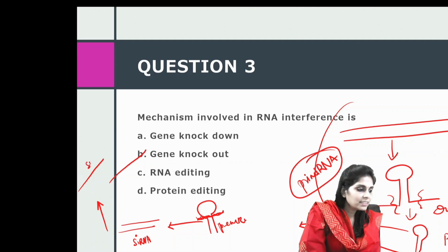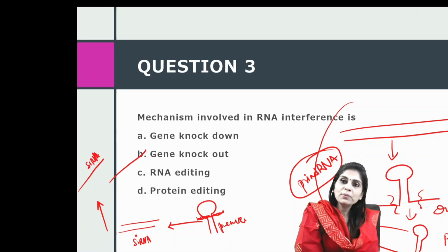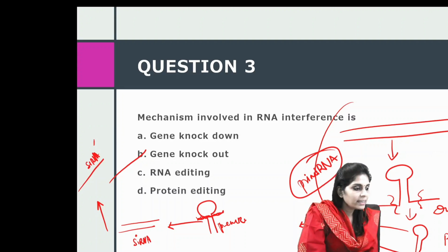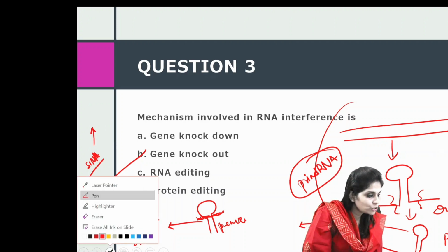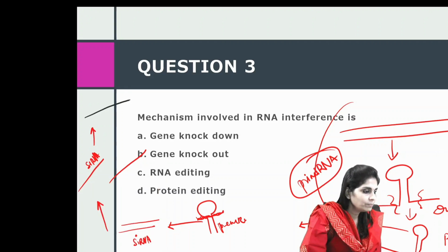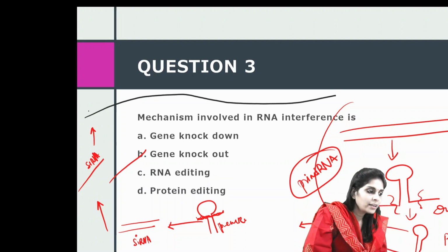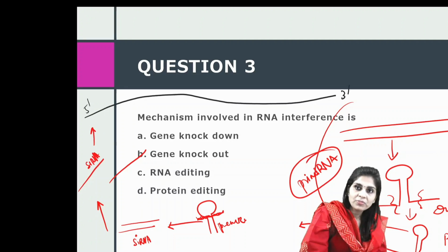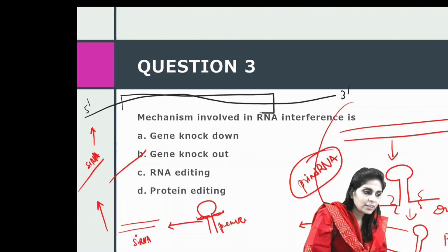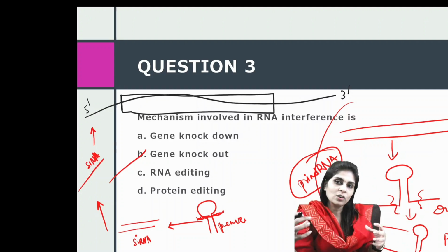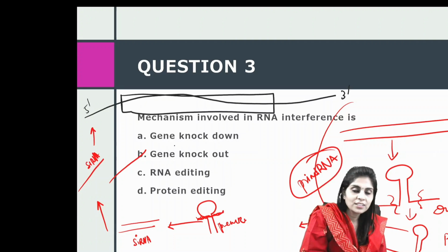Then the antisense siRNA will try to find complementary sequences on any of the fully formed mRNAs. So if these siRNAs find complementary sequences on any of the fully formed mRNAs, let me show mRNAs in black color. So these mRNAs are formed from some other gene, right? So these mRNAs would have a 5' end and a 3' end. And in these mRNAs, there will be a coding region. And the coding region will be enclosed or bracketed by untranslated regions, 5' untranslated regions and 3' untranslated regions.